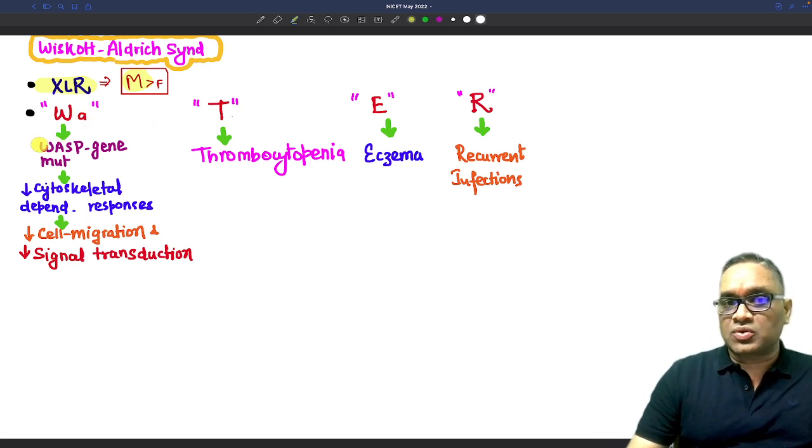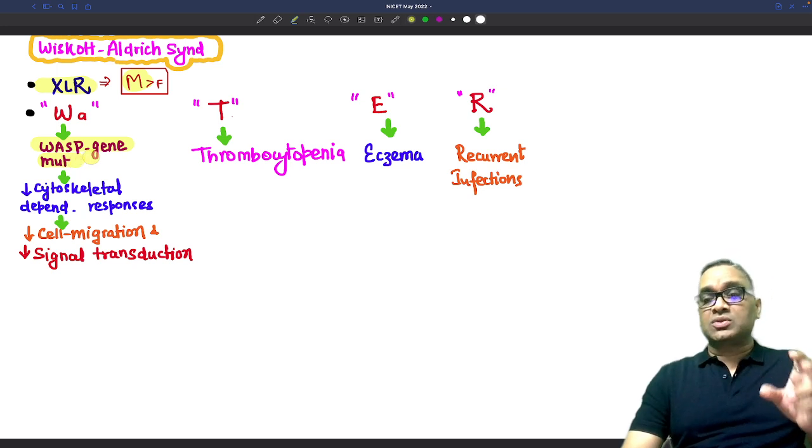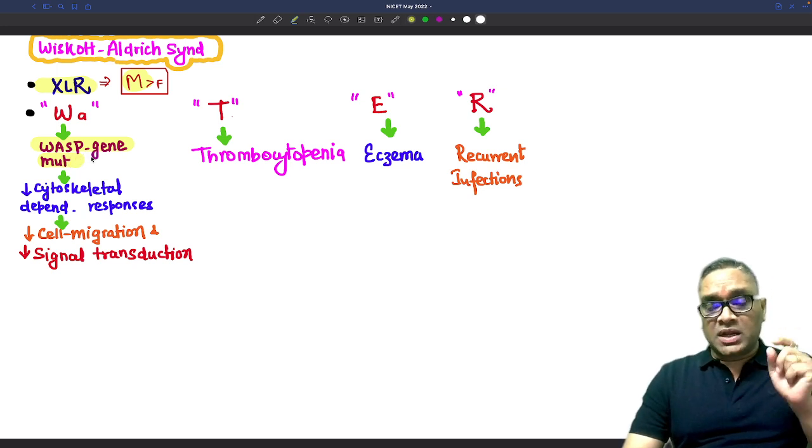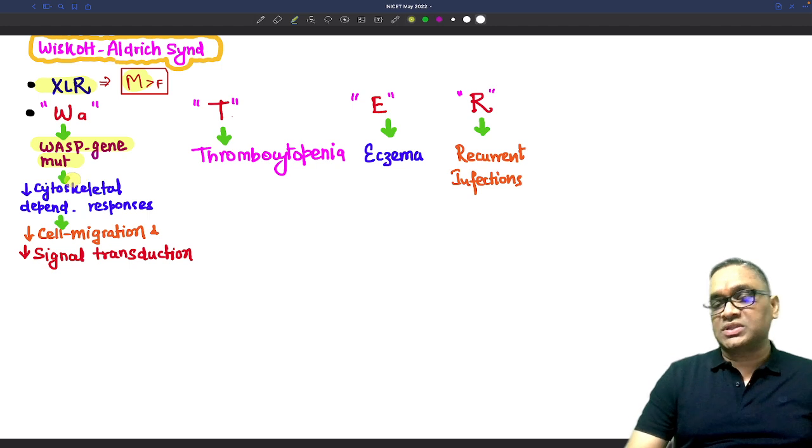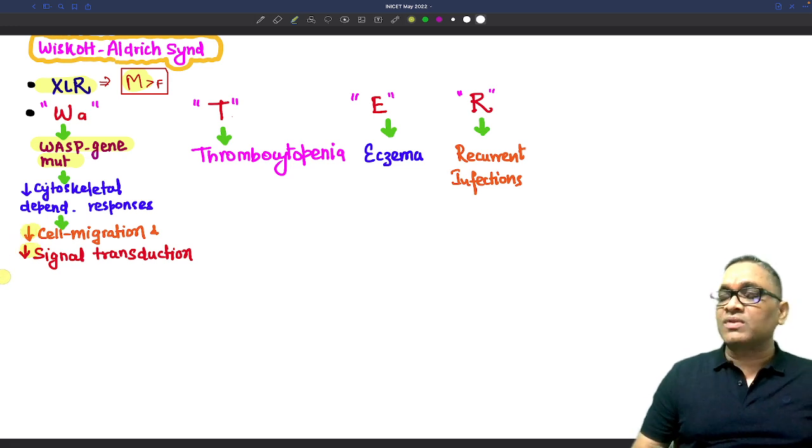And what will be the symptoms? Here you will be finding WASP gene mutation. So remember, gene sequencing will be done to confirm the diagnosis, where WASP gene mutation will be present, which is required for cell migration and signal transduction. When they are deficient, these two things will be decreased.